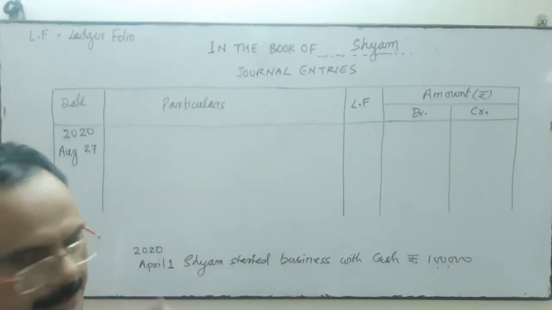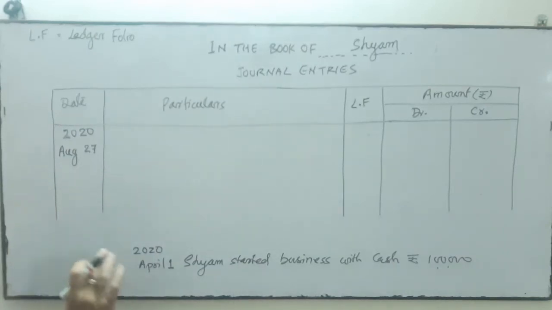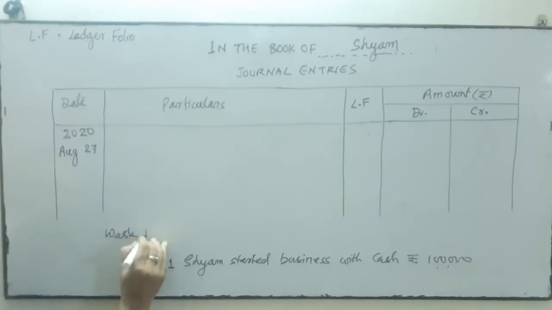This is the transaction, and this is the information we get from the West book.